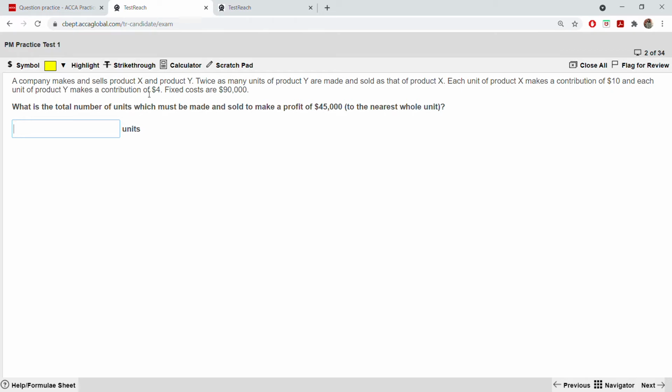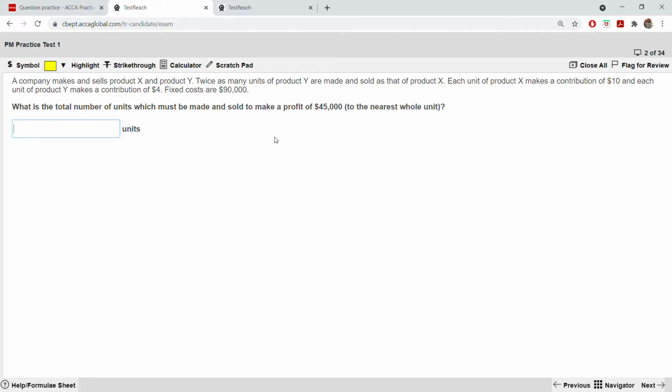So 2 units of Y means twice of this, 4 and 4, so 8. 8 plus the contribution of X, which is 10, so 18. The weighted average contribution per unit will be 18 divided by 3 units.